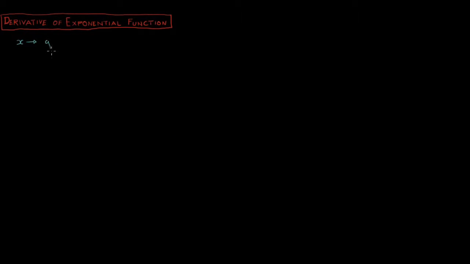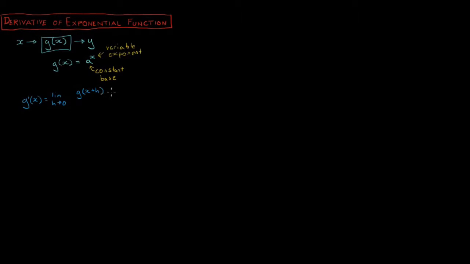An exponential function consists of some constant base raised to a variable power. The variable exponent is the input of our system. So, recalling the definition of differentiation, let's plug in the exponential a to the x. We can simplify this by recalling a couple rules of exponentials, then taking our exponential a to the x out of the limit, since it contains no h.